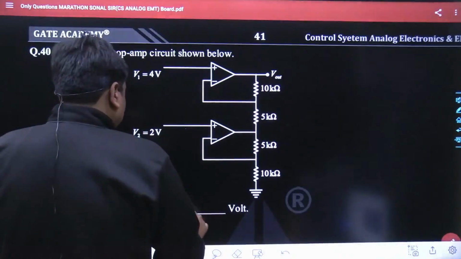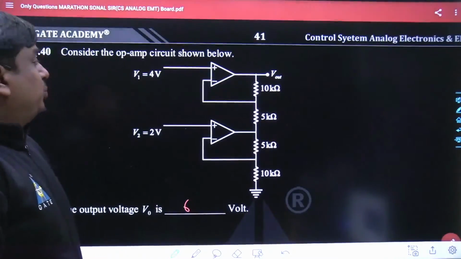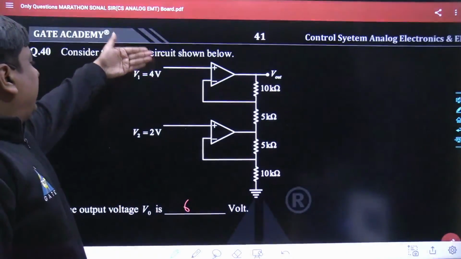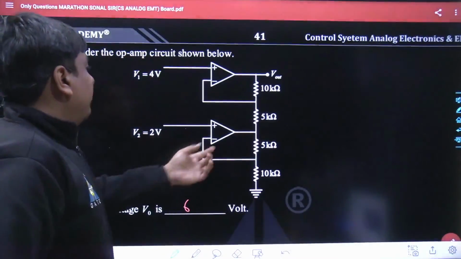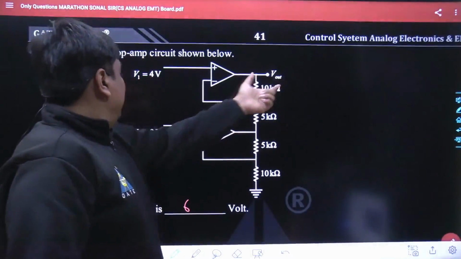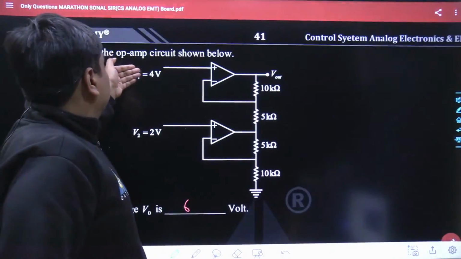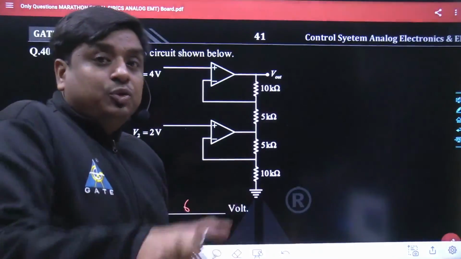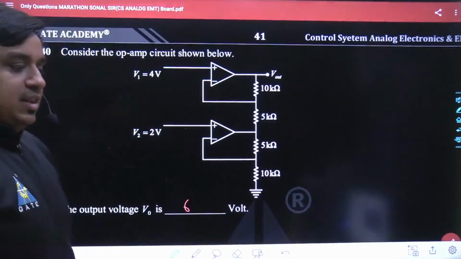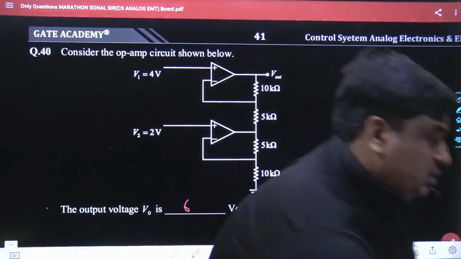This problem could have been solved by 3 to 4 different methods. Either we could have used the concept of superposition, in which I keep V1 equal to 0 and, with the help of 2 volt, calculate the value of V out. Similarly, I could keep V2 equal to 0, and with the help of V1 equal to 4 volt, get the value of V out, and then add them together. That's the superposition theorem. Otherwise, we could have used a different methodology as well. May I know what the different methodology could be? Just a minute.